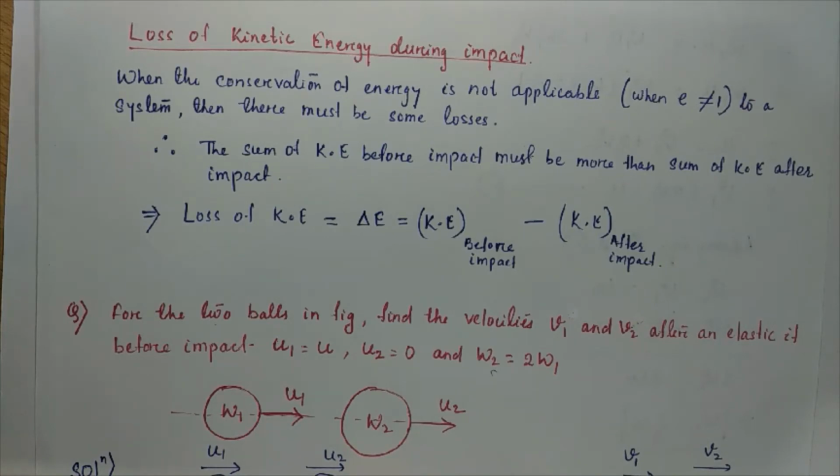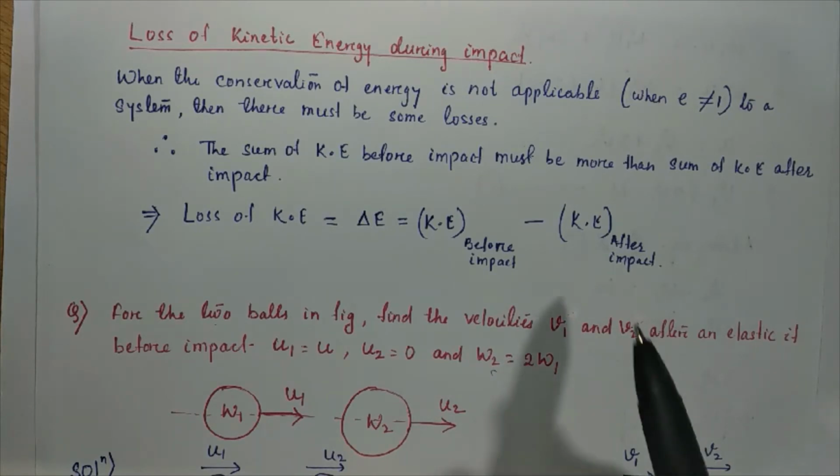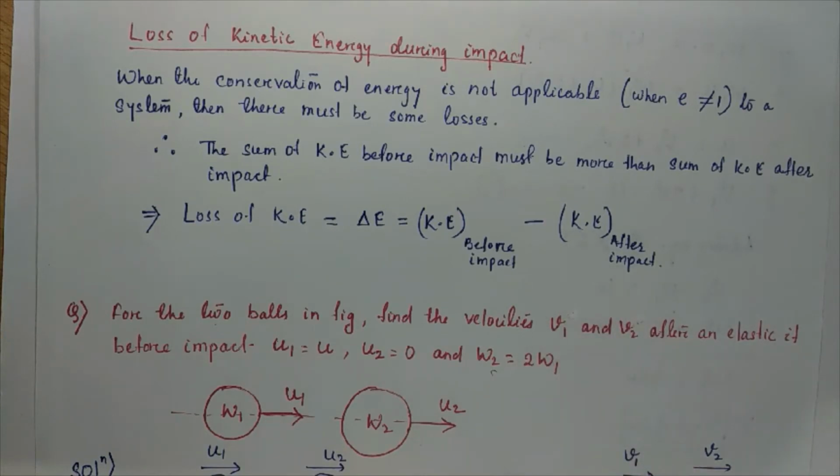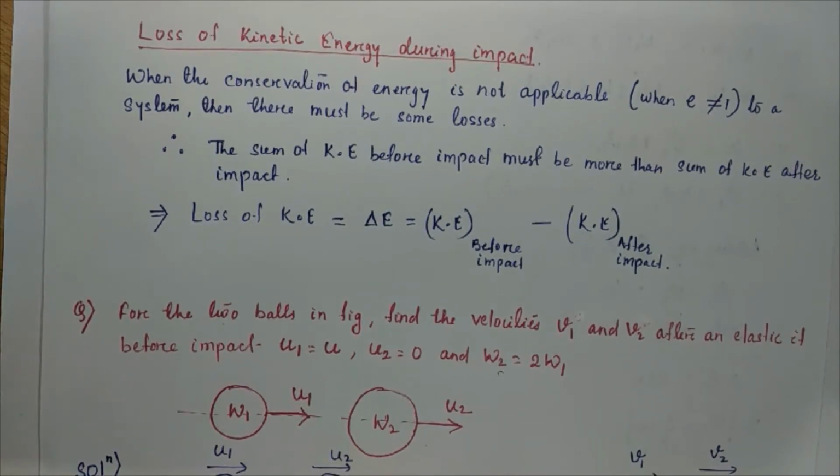And how do we calculate that loss of energy? The loss of energy must be equal to the kinetic energy of the bodies before impact minus the kinetic energy of the bodies after impact. This will be understood while we solve the numericals. So let's see some numericals based on impact or collision.